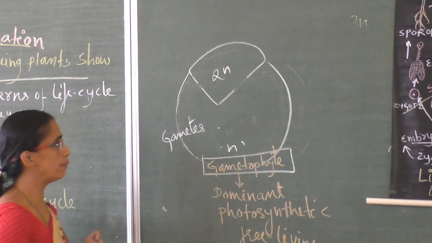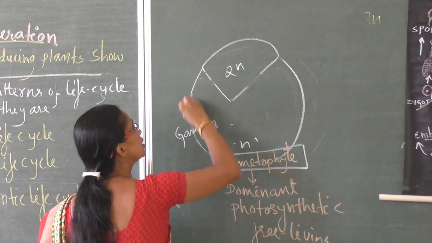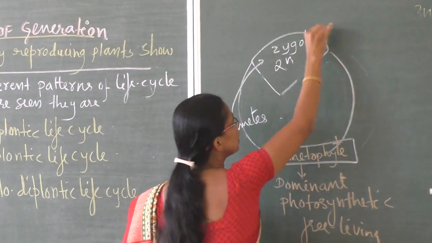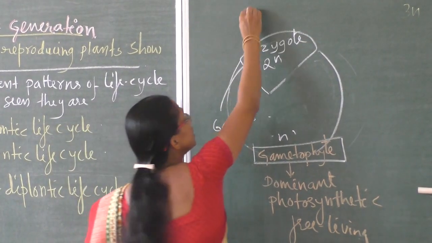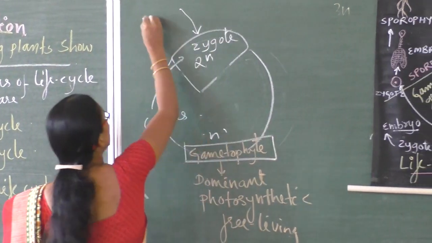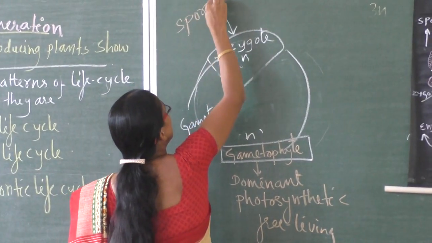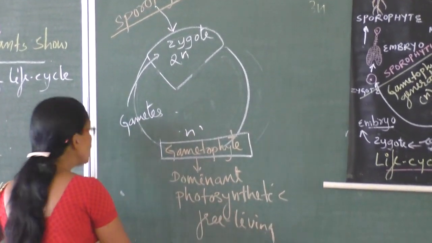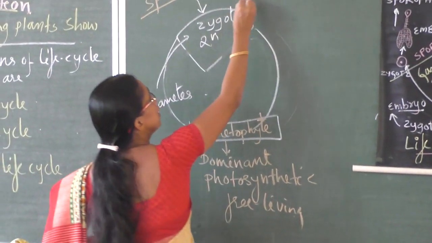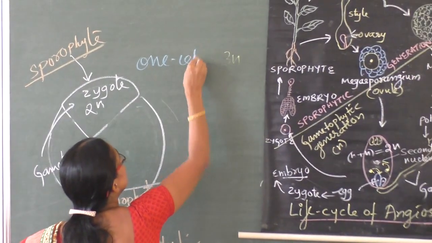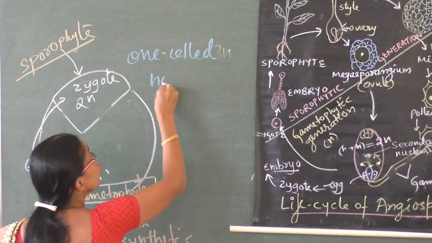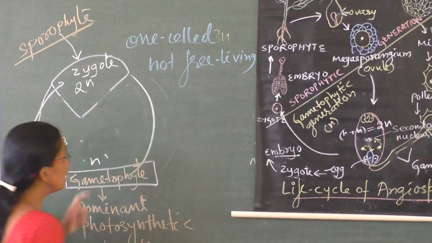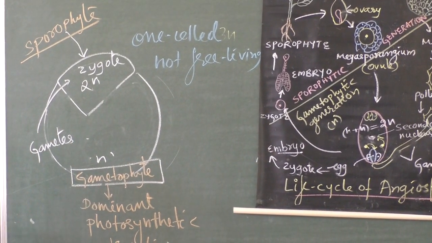These gametes fuse and result in the formation of a structure known as zygote. What is this zygote now? Zygote is the sporophyte. This sporophyte is one-celled, and it is not free living. It is dependent upon the gametophyte for its nutrition.